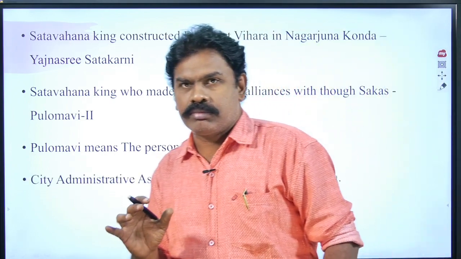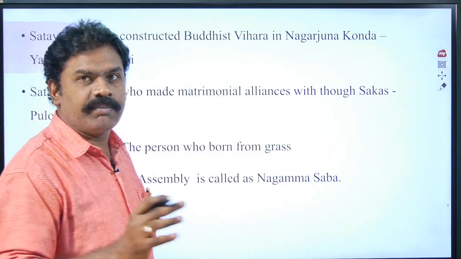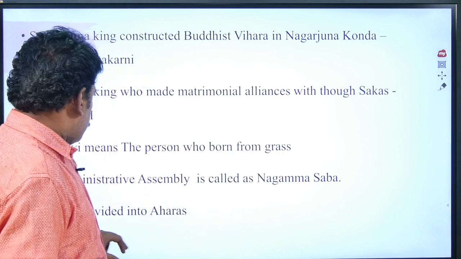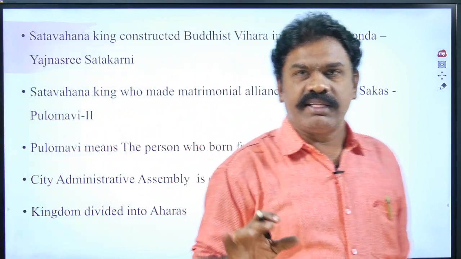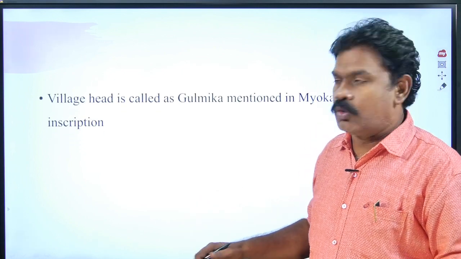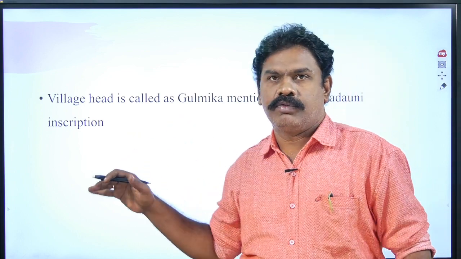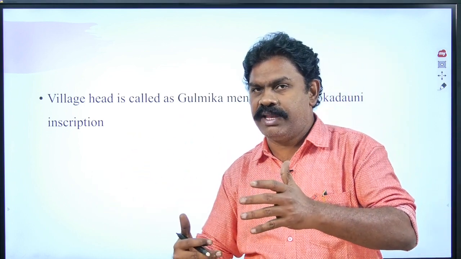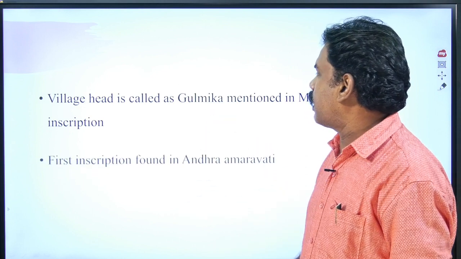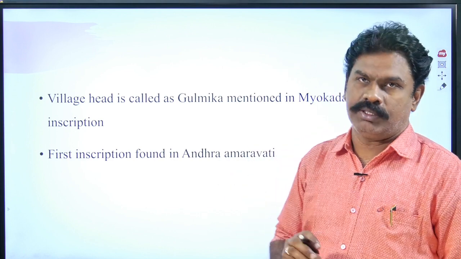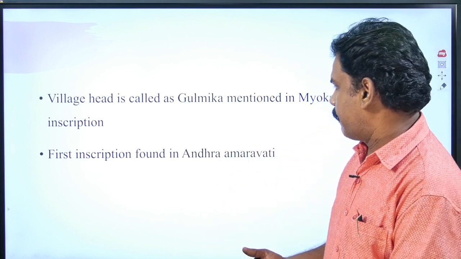City administration: the administrative assembly of the city is called Nigama Sabha. The kingdom of the Satavahanas was divided into Aharas, which means states, just like we have 29 states. Village head: the last unit of the administration is the village, and the head of the village is called Gulmika. Gulmika is mentioned in the Myakadoni inscription of Pulomavi III.